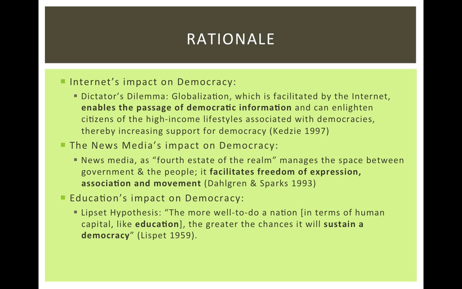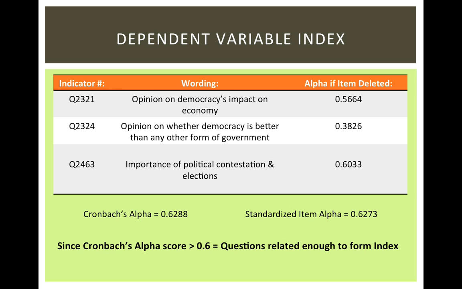sustain a democracy. Thus, the three indicators I chose were survey questions that asked respondents about their opinions on democracy's impact on the economy and whether political contestation is important and if democracy is better than any other form of government. The alpha score of my index was 0.6288, which meant that my index was reliably measuring the concept of support for democracy in Yemen. Moreover, my standardized alpha score was 0.6273, which is very close to Cronbach's alpha score, thereby reinforcing the reliability of my index. Since my alpha of 0.6288 was higher than the 0.60 threshold value, I ultimately decided to make no